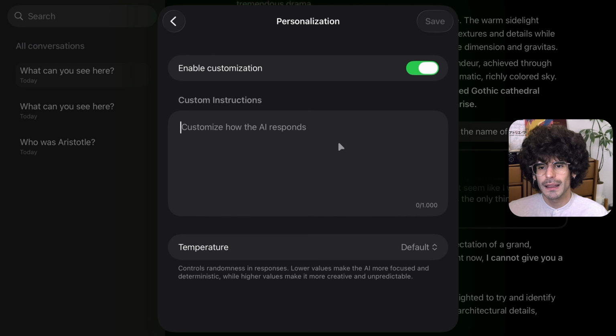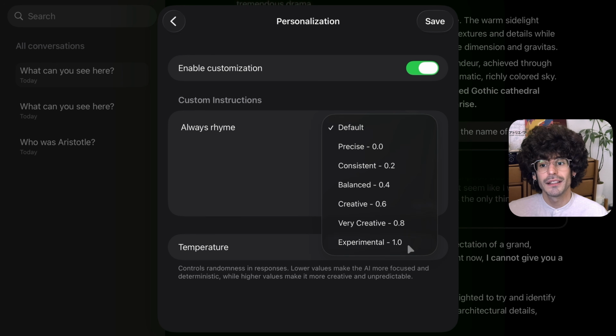Let's do something simple at the beginning and write always rhyme. Then we can also set the temperature. As you can see from the drop-down, it allows us to choose anything from precise via creative to experimental. This controls how creative or predictable the model's answers are. A lower setting like precise makes the output more focused and consistent, while a higher setting like experimental makes it more varied. Usually default or balanced is a good middle ground to ensure that the AI has enough freedom to come up with its own response, but not drift too far off from the original goal.